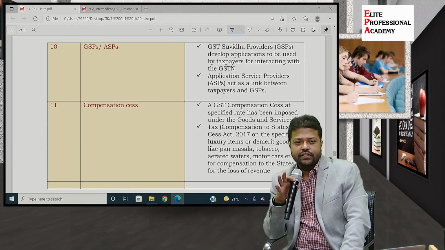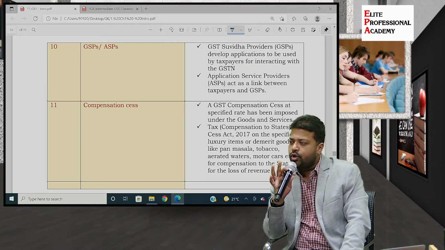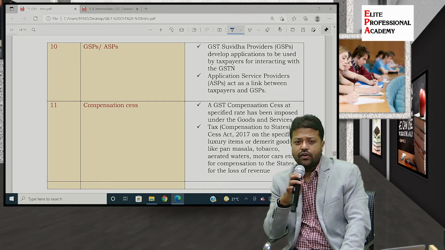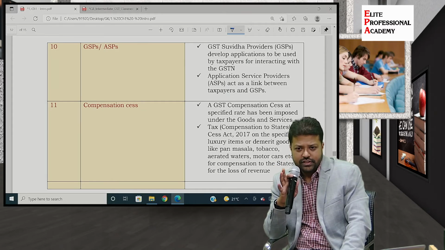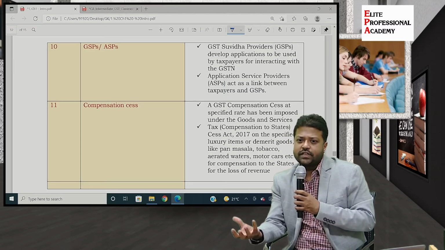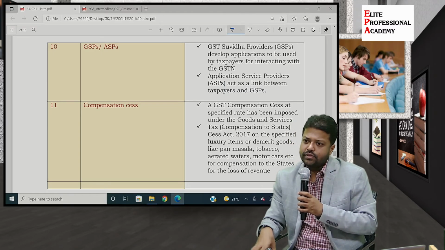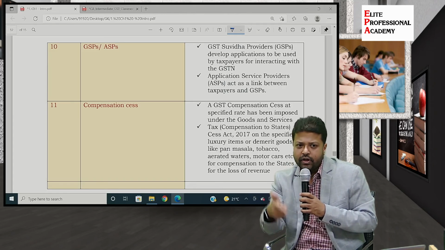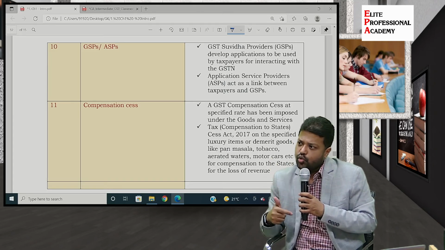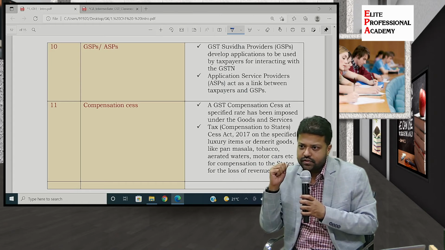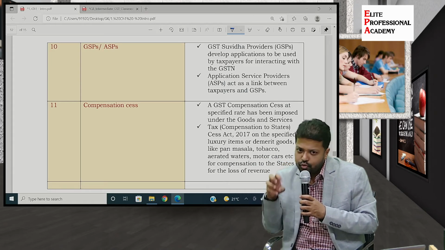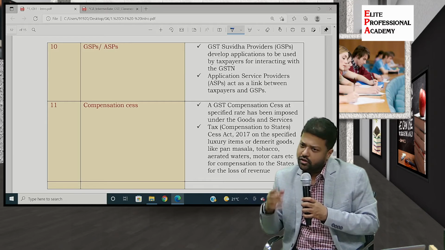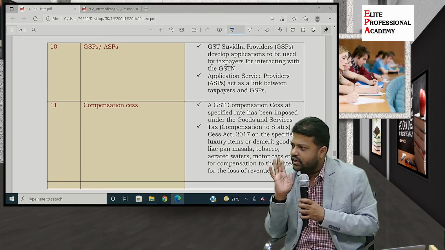So we have discussed that on the GST network we are doing all the compliance, etc., filing of returns, filing of refunds, filing of registration, filing of amendment to registration. Amendment to registration means I start business at Kolhapur, so I registered my place of business as Kolhapur. Tomorrow if I want to start my business at Pune location or Mumbai location, I am required to amend my registration which I have taken earlier and add Pune as an additional place of business in my registration details. So everything that is done on the GST network.